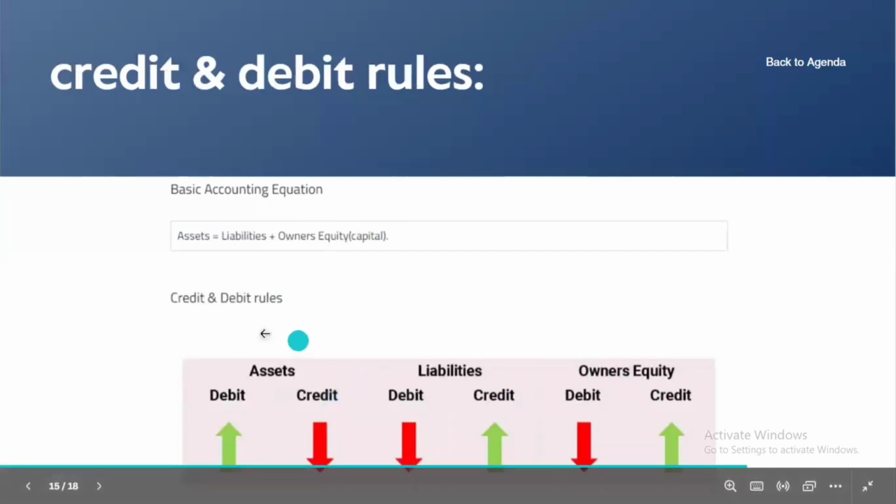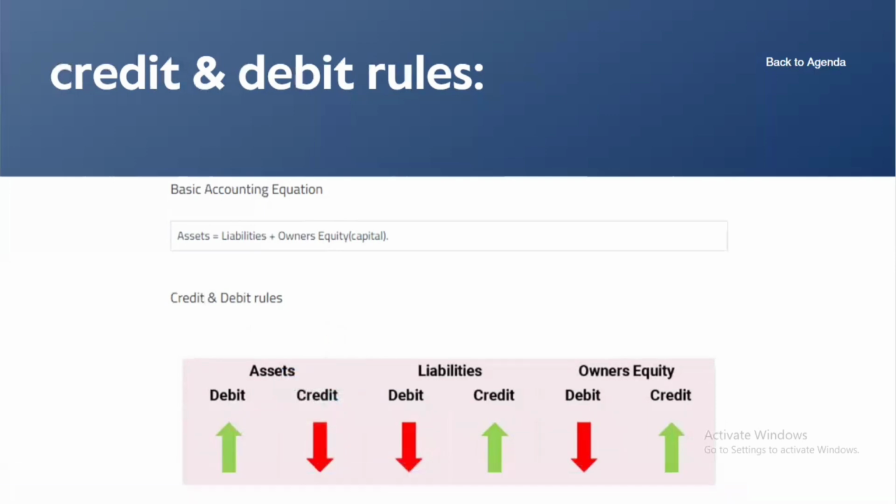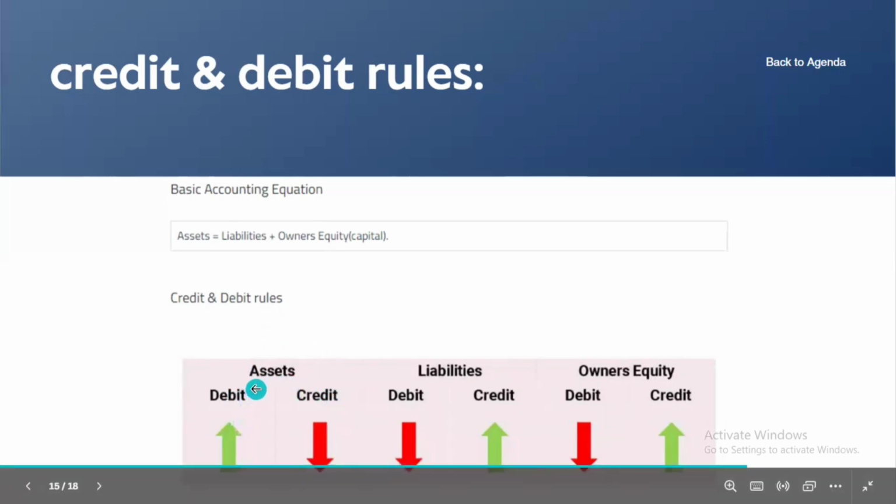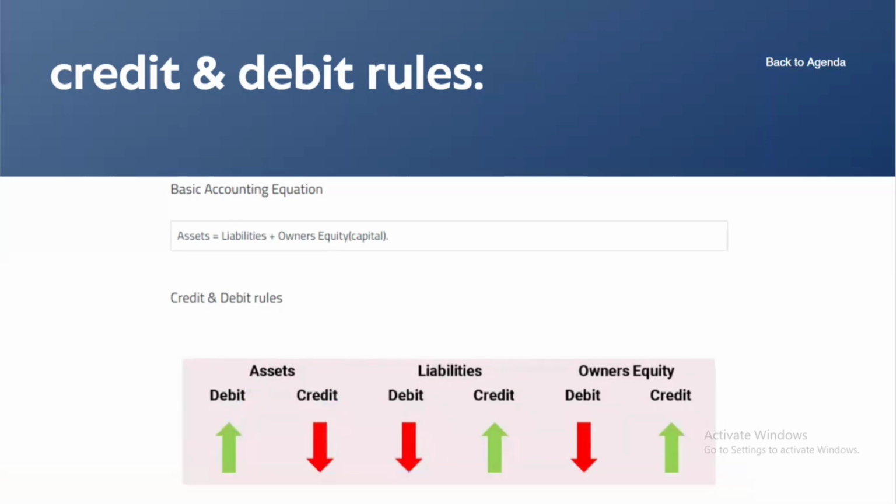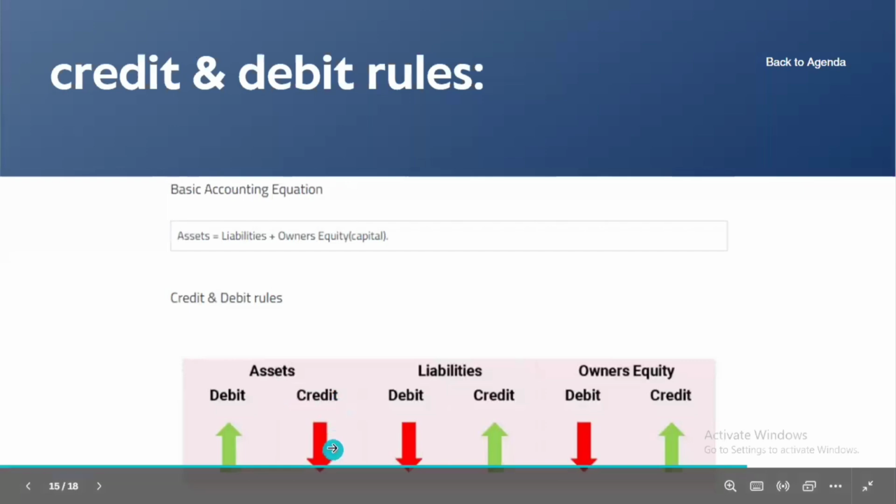First, let me discuss assets. Debit if asset increases and credit if asset decreases. For example, I purchased a machinery, which is an asset. The value of the asset is increasing, so we need to debit the machinery account. If we sold the machinery on credit, the asset is going out, which means the asset is decreasing, so credit the machinery account.